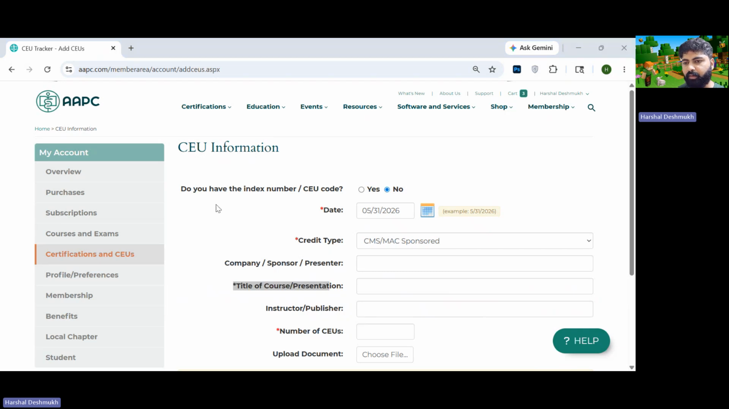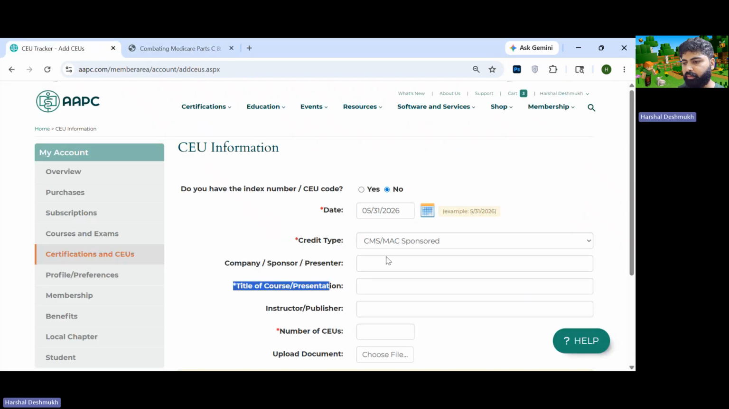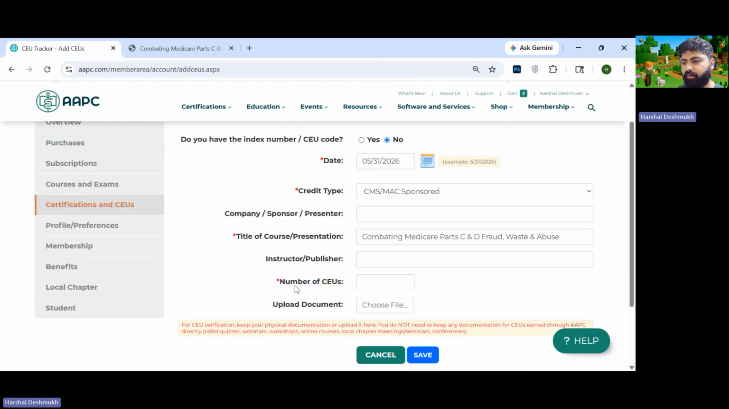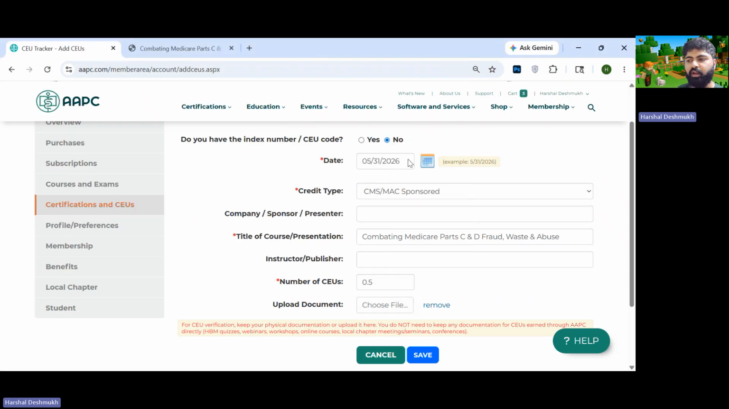Let me go ahead and copy the one I have got right now. It's this one. Let me copy. There you go. I've copied this one. I've pasted it. Instructor, publisher, number of CEUs. Since it was just 30 minutes, let me type in 0.5 and I'll upload the document, the certification. Once you have done this, go ahead and click save.